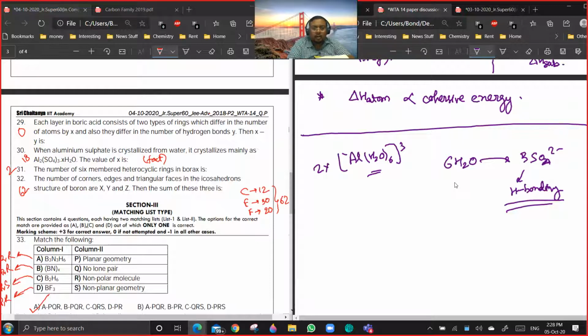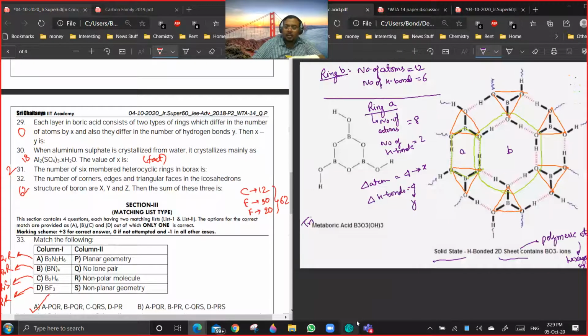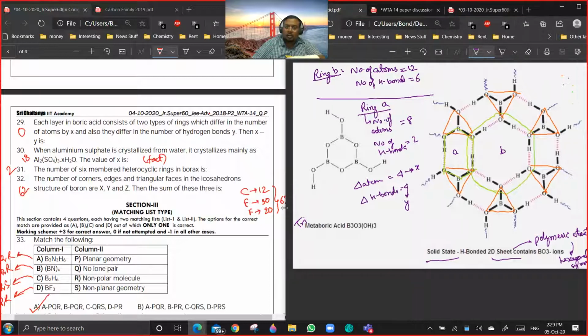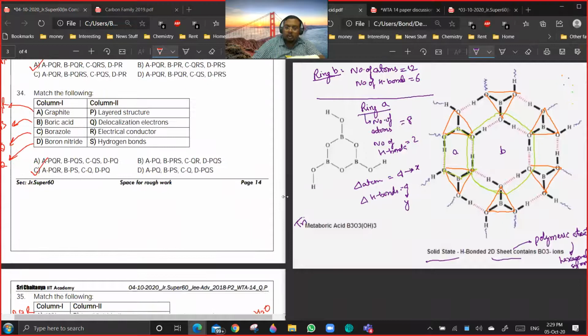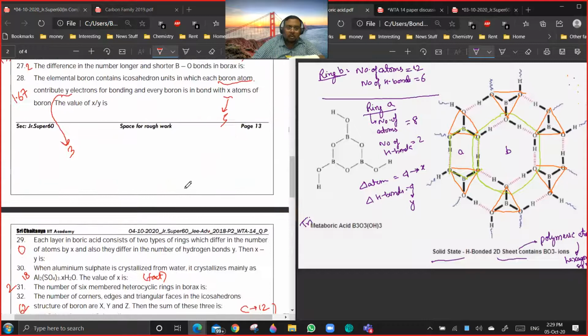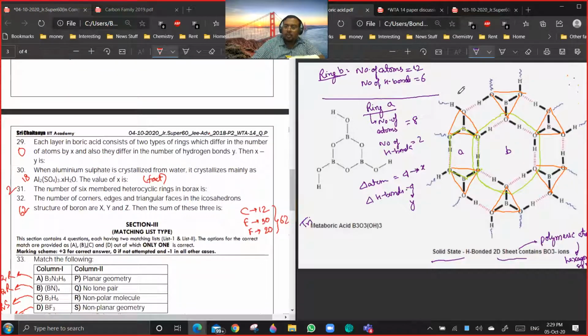Question 29. Explain. Okay, and 29, I think I've discussed this thing, and this question is going to be solved by using this structure. Are you getting a point? Did I discuss this structure in the class? Okay, so you see, I told you people that if you are talking about boric acid, then in solid state, it will have a planar structure of hexagonal symmetry.